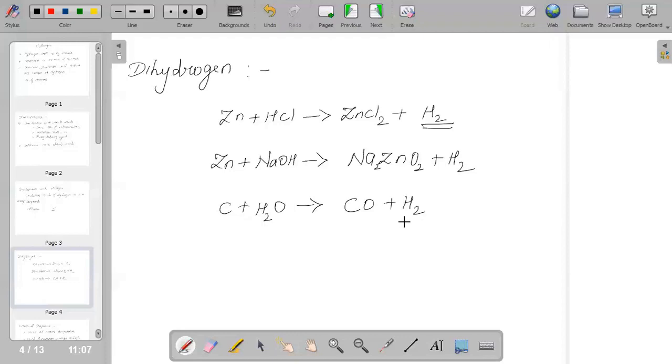And sometimes the carbon dioxide produced can be removed by scrubbing it with sodium arsenite. That is, when carbon monoxide reacts with H2O, it gives carbon dioxide and H2.